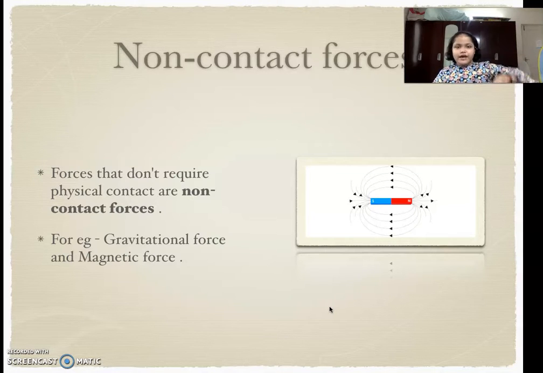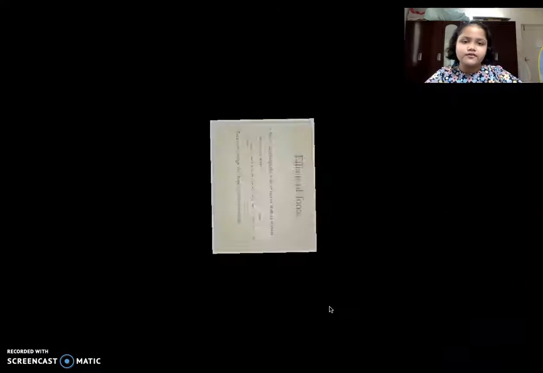It comes back, no. And to bring it back, you don't have to push it from above. It falls down on its own due to gravity. That is gravitational force. You do not need to do any physical contact with the ball to bring it down when you throw it. So that is an example of non-contact forces.